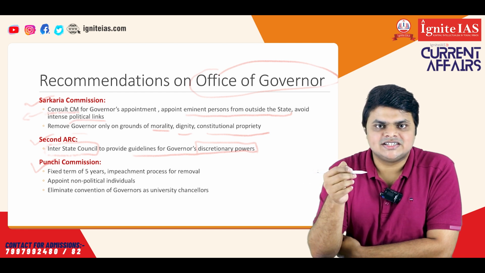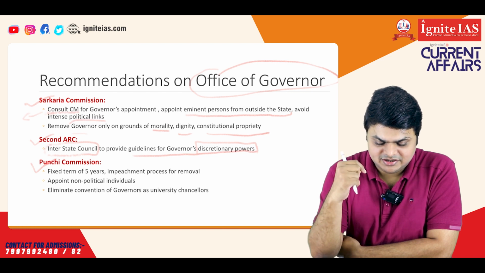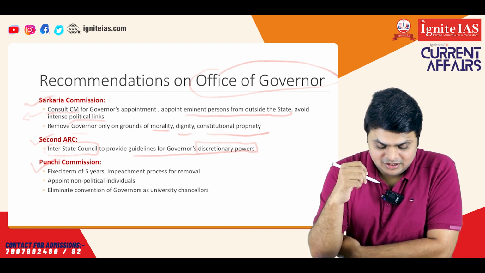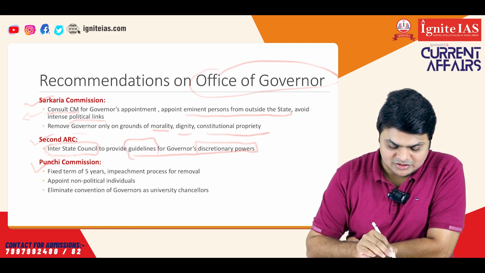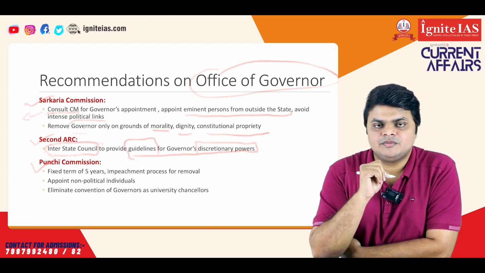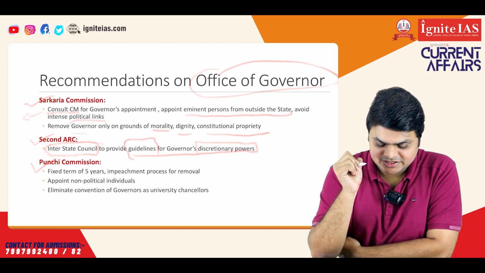This causes a lot of friction in the functioning of governors, which we have seen in recent news in the case of Tamil Nadu or Telangana. So what did the Second ARC recommend, and who should do it? The interstate council. It has participants from all the state governments and the center, and they can form guidelines which can control the governor's discretionary powers.